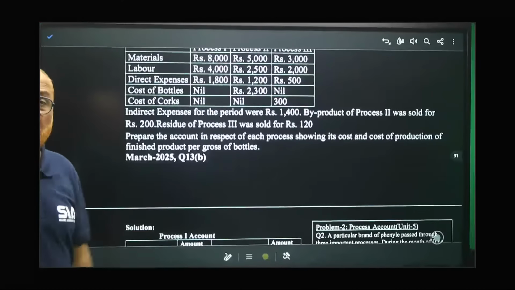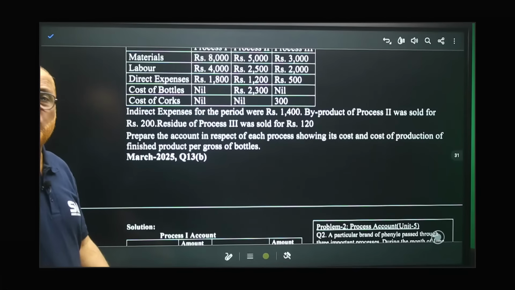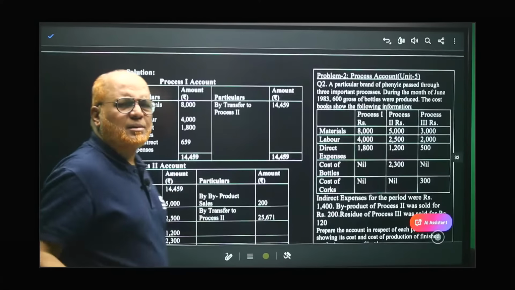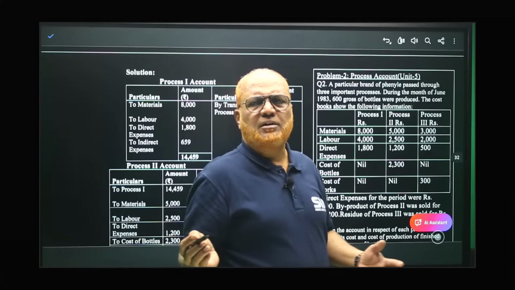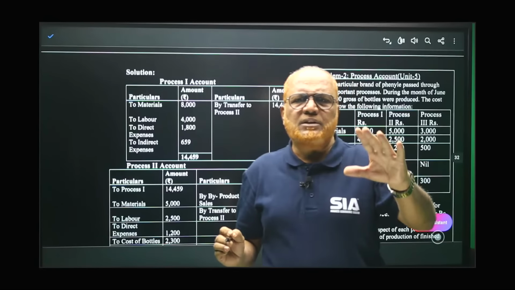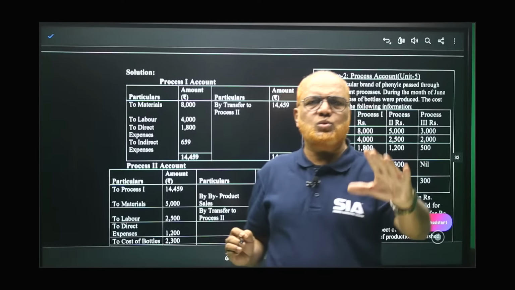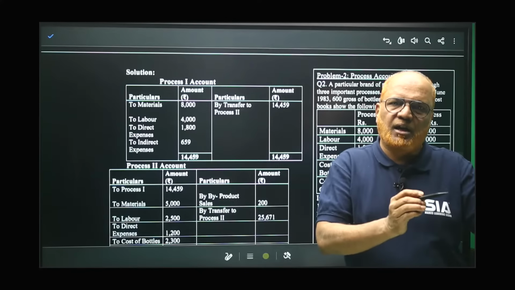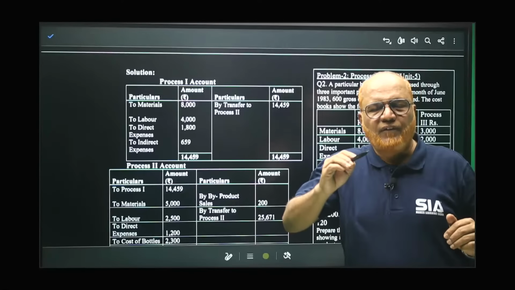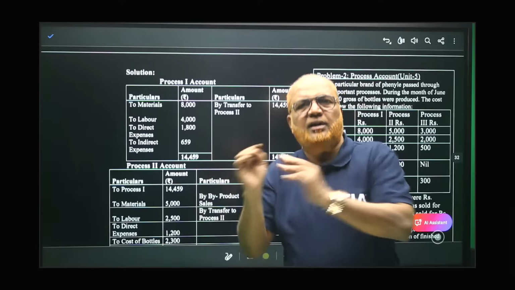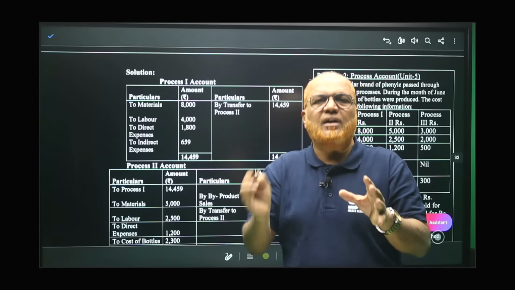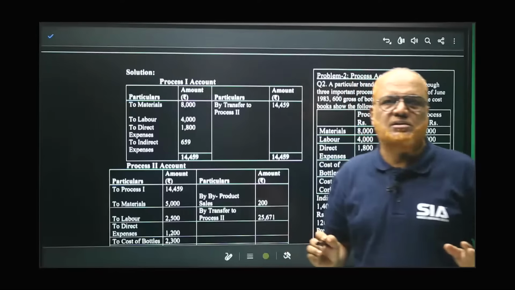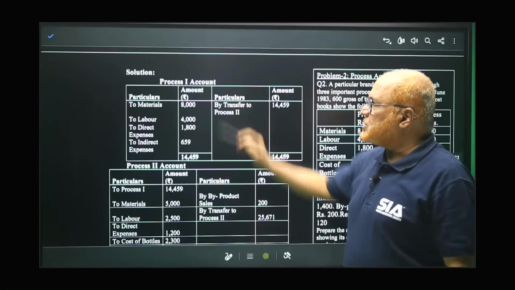So this was a recent examination problem, March 25 examination. This is also very simple, not at all difficult. The only thing you have to do is prepare three accounts: process one account, process two account, process three account. In each account, all expenses should be taken on the debit side, and if any incomes are there, that should be taken on the credit side. And the balancing figure is the output transferred to the next process. That's it.